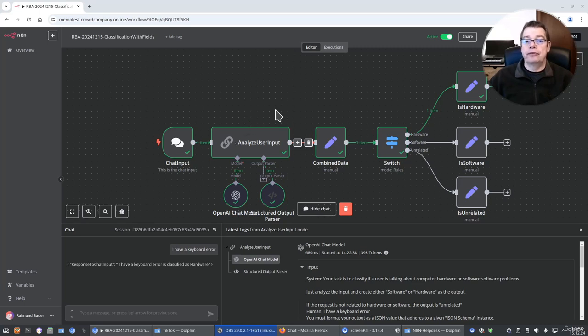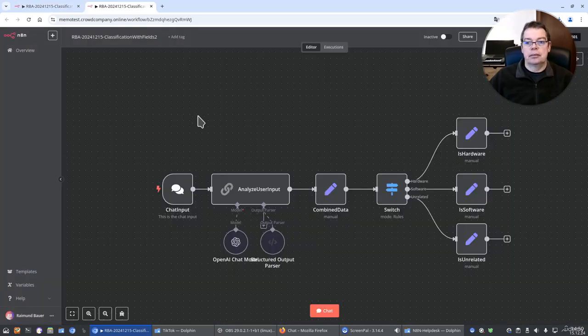By now we have invested some time and effort to create this workflow, and it would be sad if we would lose it because just changing a single thing might break the whole workflow. So it's a good idea to download it from time to time. This is just a JSON file that you can import at any time later on. And the other thing is you can duplicate it. So let's do that, because now in the duplicated version we are going to change a few things.